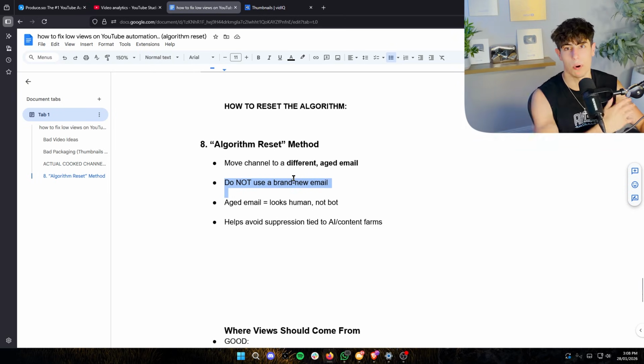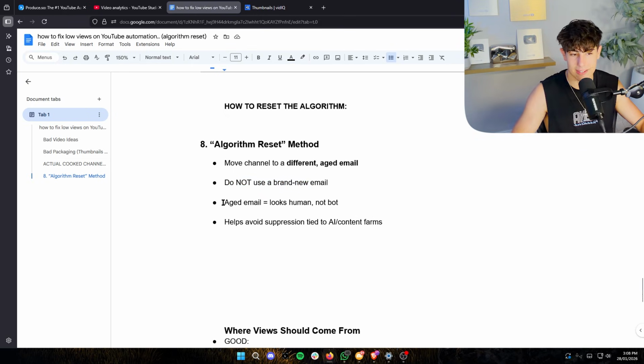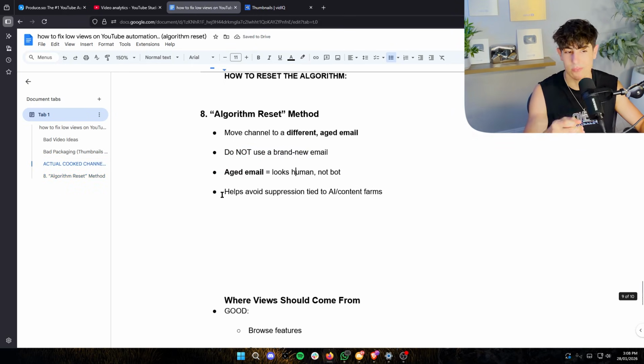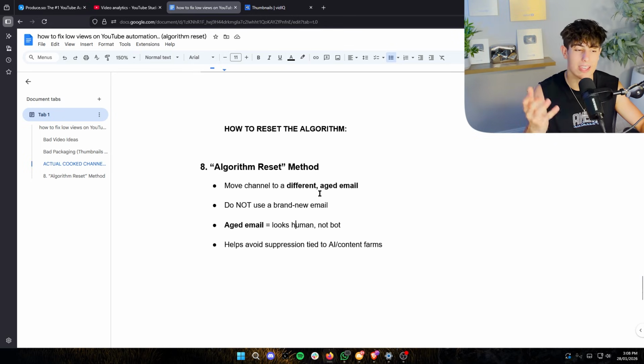This is exactly what bot farms do, what AI farms do, and it isn't a good look to YouTube. As I said, make sure you're using an aged email because it looks human and not like a bot. And it obviously helps avoid suppression tied to AI and content farms.